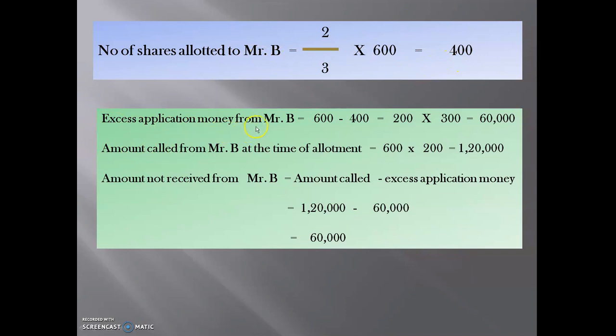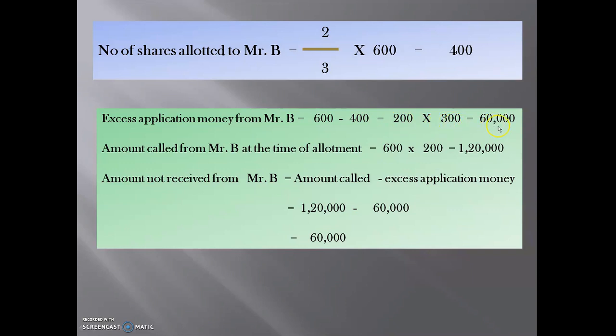Next, excess application money from Mr. B: number of shares applied by Mr. B, that is 600, minus number of shares allotted to Mr. B, that is 400. The difference will come 200, and we have to multiply this 200 with application money per share, and that will come 60,000.